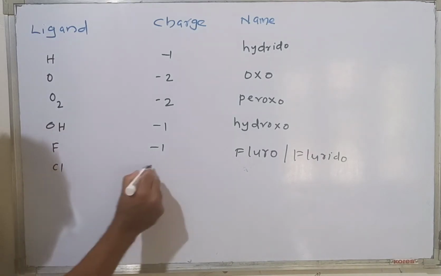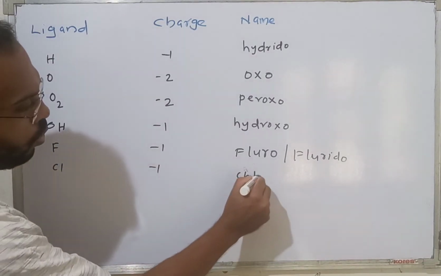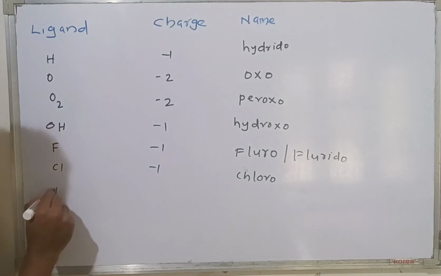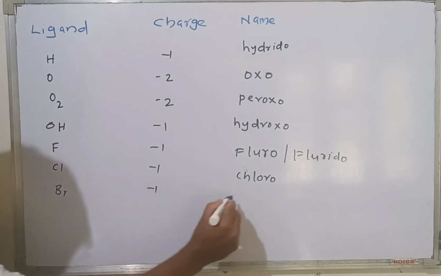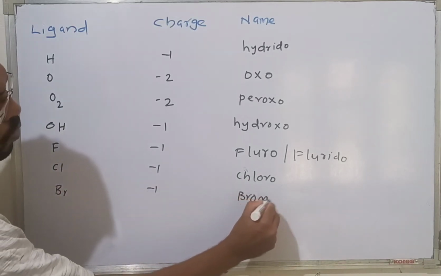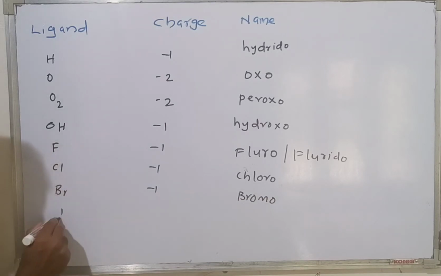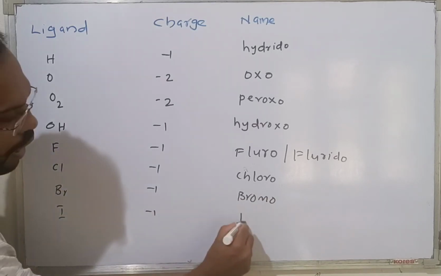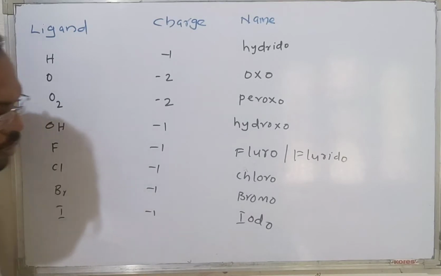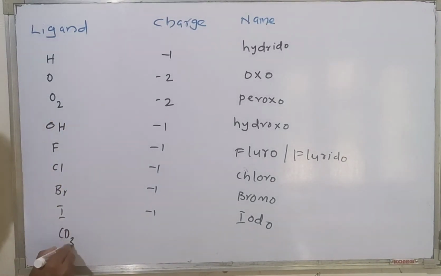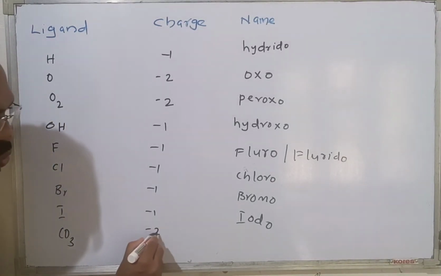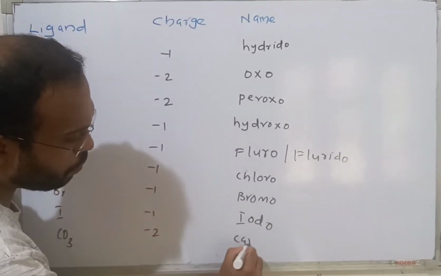Then Cl, minus 1, chloro or chlorido. Br, minus 1, bromo or bromido. I, minus 1, iodo or iodido. Then CO3, minus 2, carbonato.